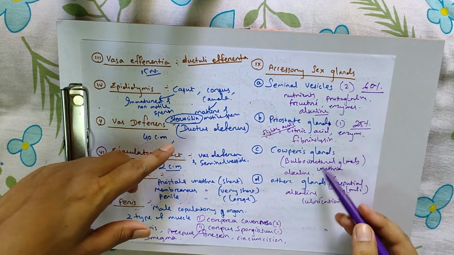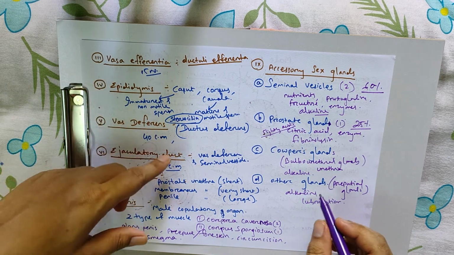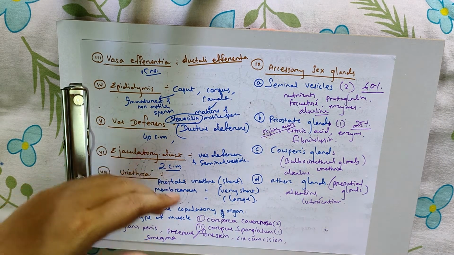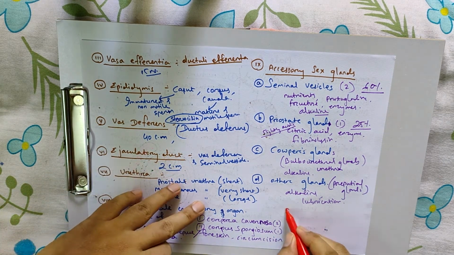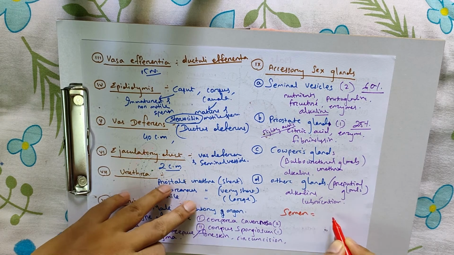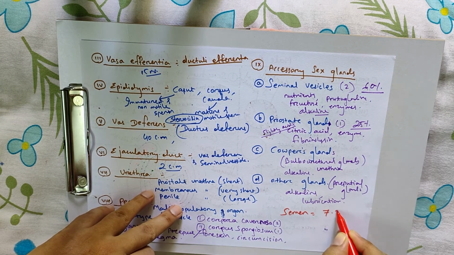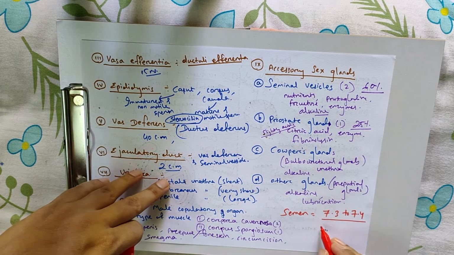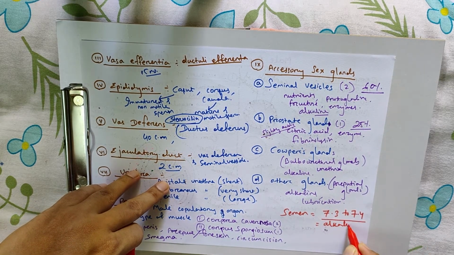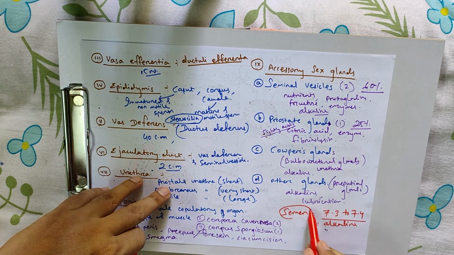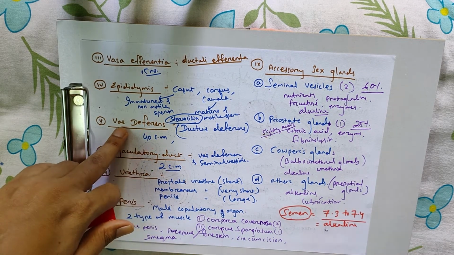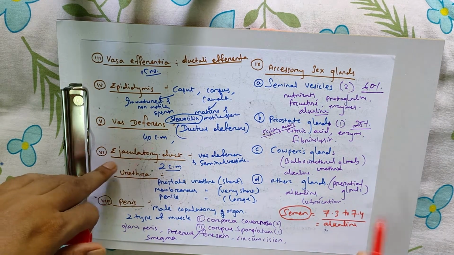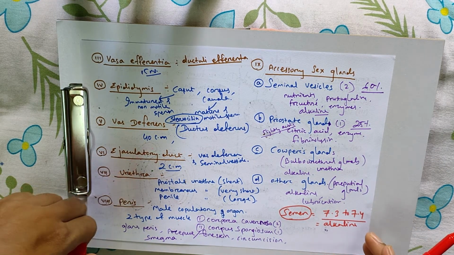The combination of these gland secretions and sperm is called semen. Its pH is around 7.3 to 7.4. It is alkaline. That means semen is the composition of sperm and the secretions of these glands. This is all about the male reproductive system in human.